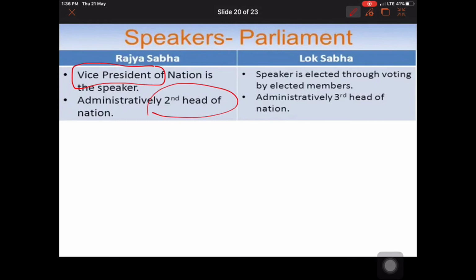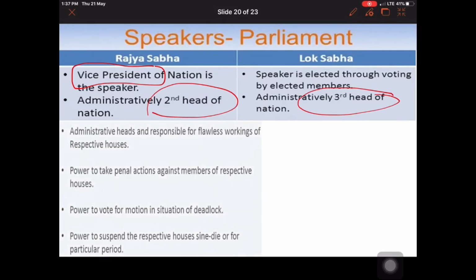Whereas in the Lok Sabha, the Speaker or Deputy Speaker is chosen from the MPs through their voting. This elected one is called the Speaker of the Parliament. He is also very important in the parliamentary system. He is the third head of the nation after the President and Prime Minister.